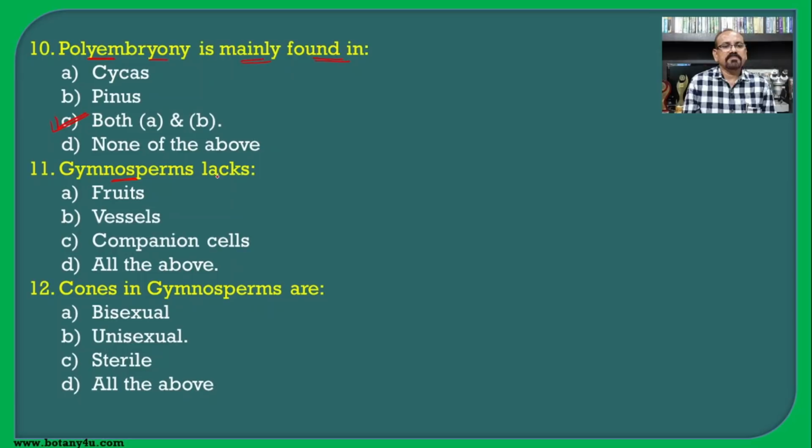The gymnosperms lack. If we see, the gymnosperms do not have the fruit that we have seen earlier, because the ovary is found to be completely absent in the gymnosperm, and hence no question arises for the formation of the fruit. Then the second one that we have discussed in the earlier unit, that in the pteridophyte and the gymnosperm, the vessels are found to be absent in the xylem and companion cells are found to be absent in the phloem.